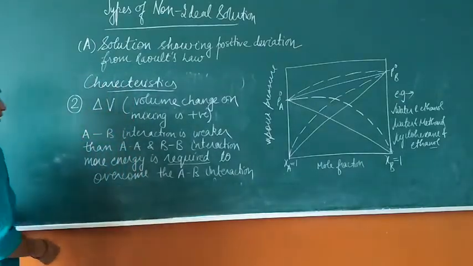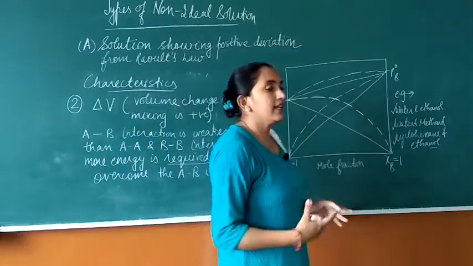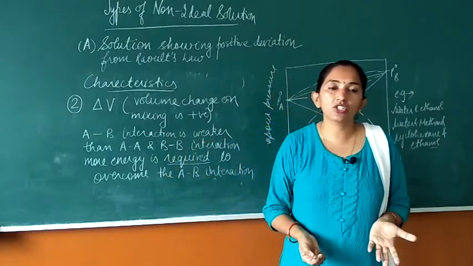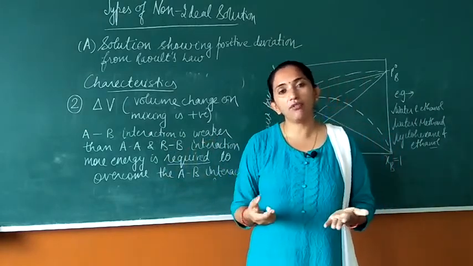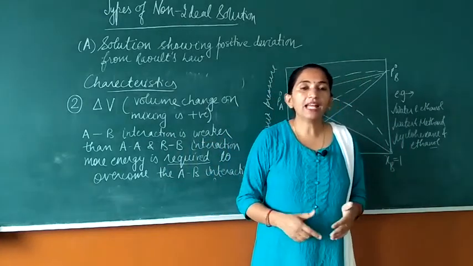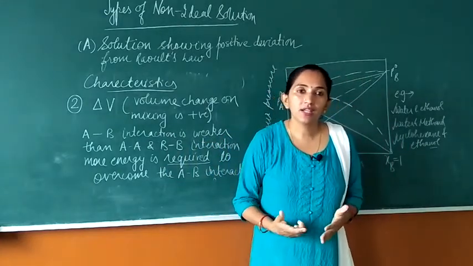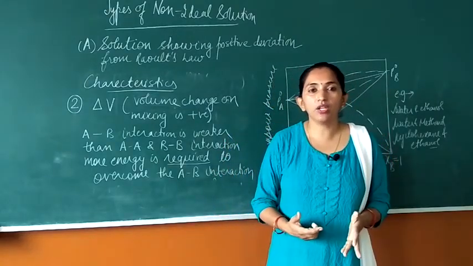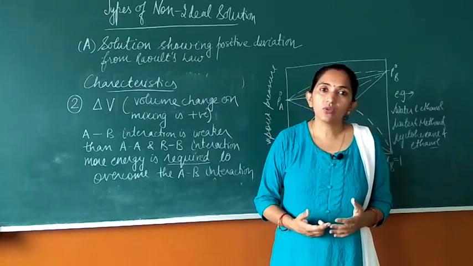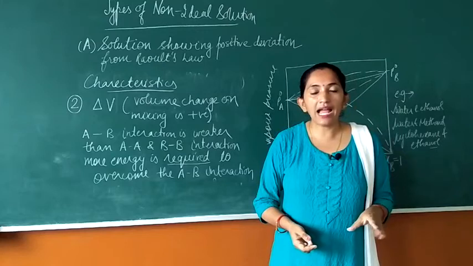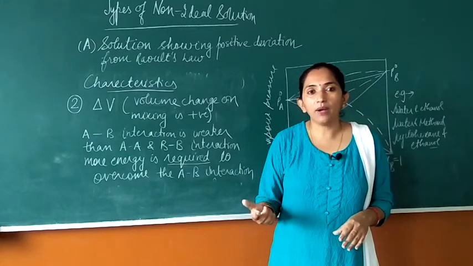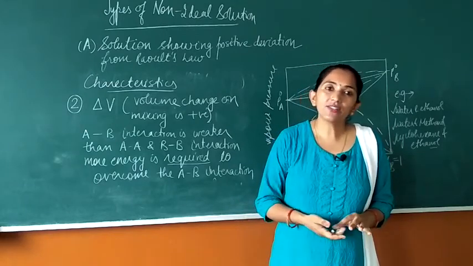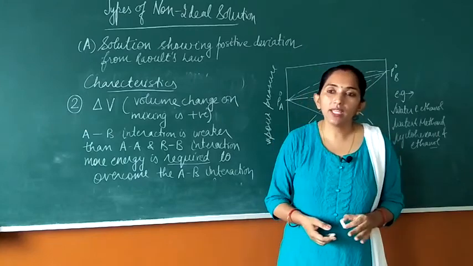So why is it so, student? You have seen that since the AB interaction is weaker than the AA and BB interaction, the escaping tendency of the A component and the B component is going to increase. As a result, the volume occupied by the A and B component molecules is going to increase. So the volume occupied before mixing and after mixing is going to vary, it is going to increase. That's why delta V is going to be positive.